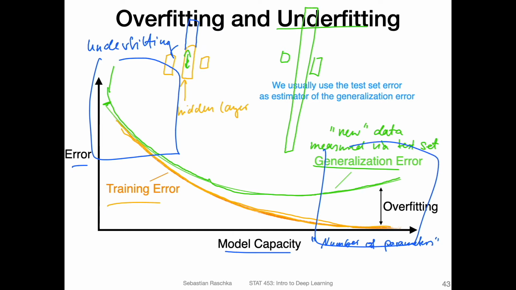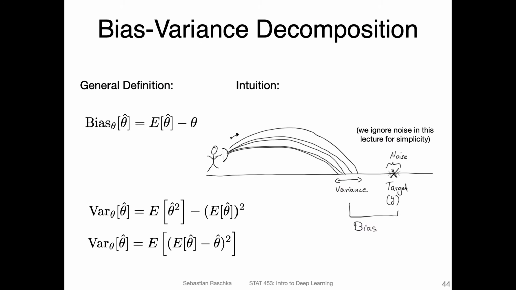How you would quantify overfitting is usually by looking at the gap between training and test set performance. That is usually one way to assess the degree of overfitting. In practice you will sometimes also hear people saying a model has high bias or a model has high variance. So I want to briefly go over the concept of the bias variance decomposition and how it relates to overfitting and underfitting. However, this is just a very brief rundown. It's not, I would say, the most important thing here in this course.